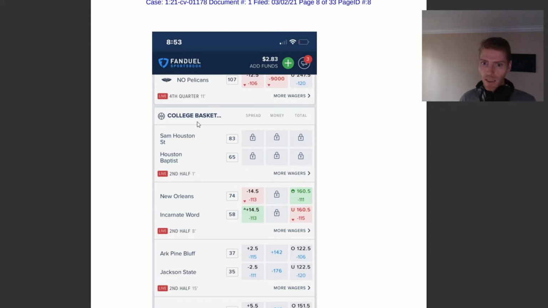That doesn't make any sense for how time works. So you can tell that something on FanDuel's end is not displaying these scores or times accurately, which in this case they argue can affect how you place your bets or the incentive to place your bet.